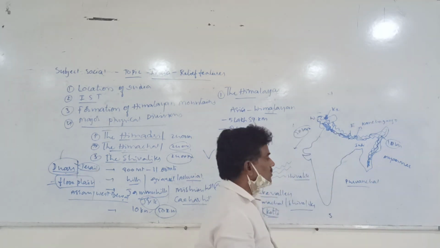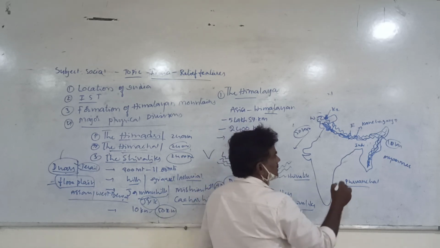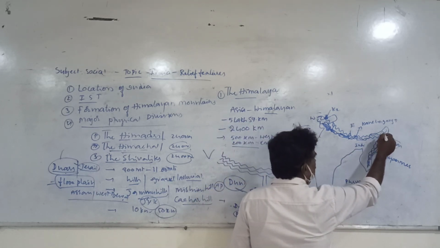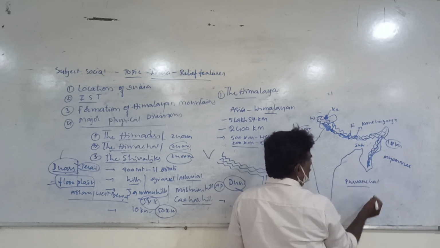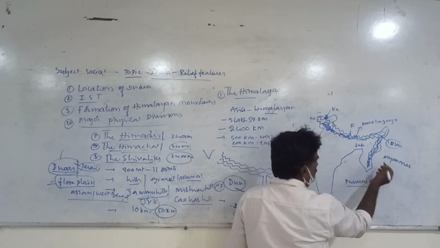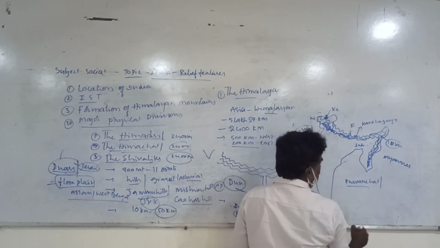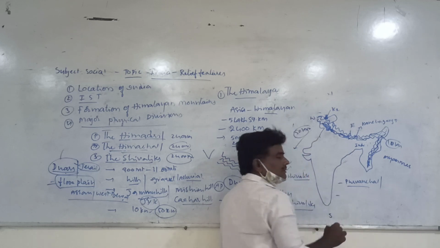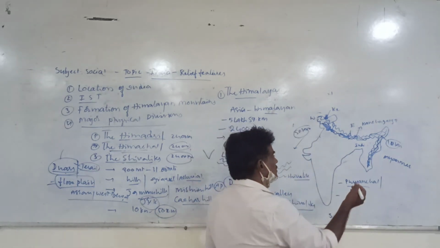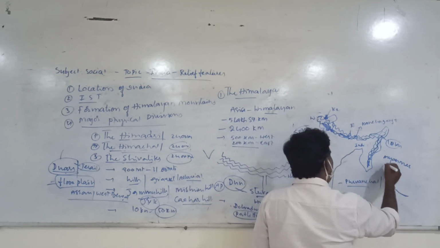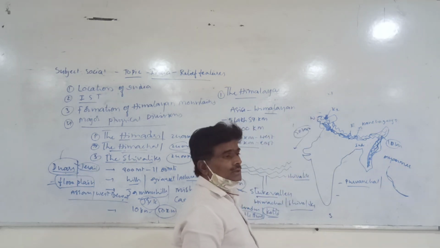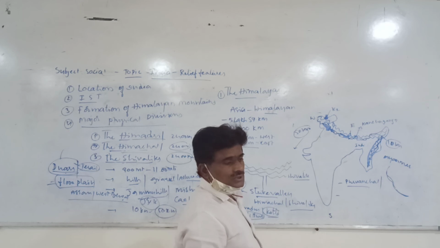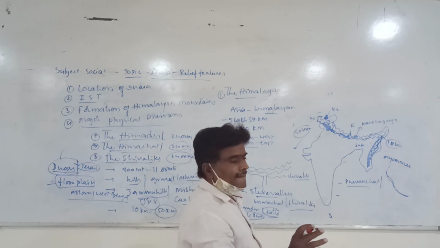Sometimes they ask the question, what is Purvanchal? The Himalayan mountains in the northeast moved towards the south, extended between India and Myanmar, acting like a boundary line. These Himalayan mountains acting like a boundary line are called Purvanchal, looking like a hairpin. So talking about Purvanchal, these are the Himalayan mountains in northeast India that moved towards the south and acted as a boundary line between India and Myanmar. It's looking like a hairpin bend.